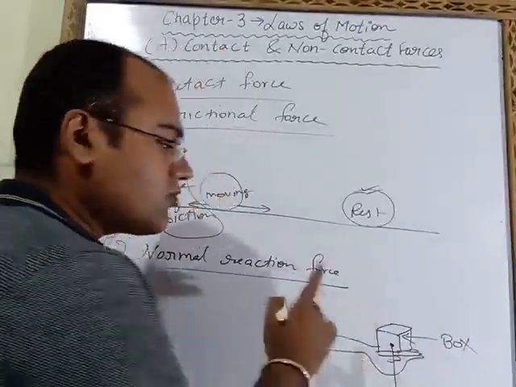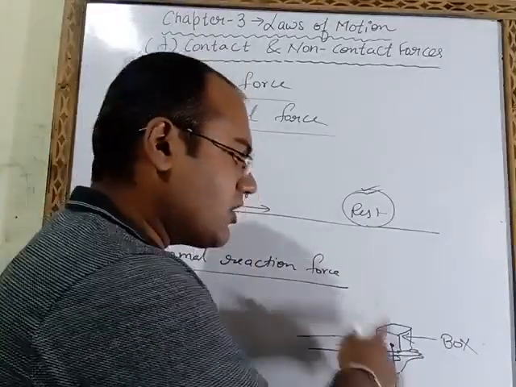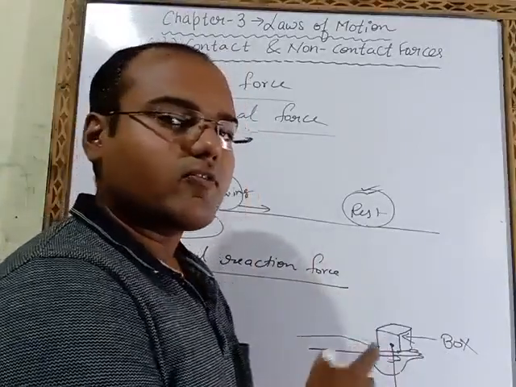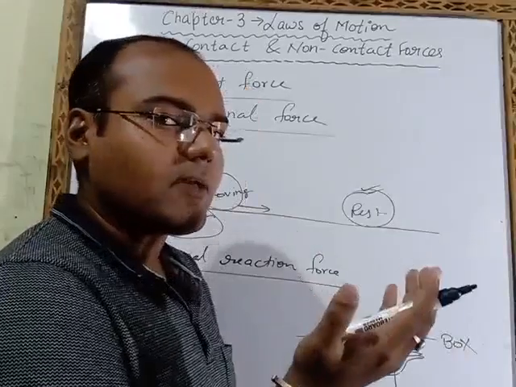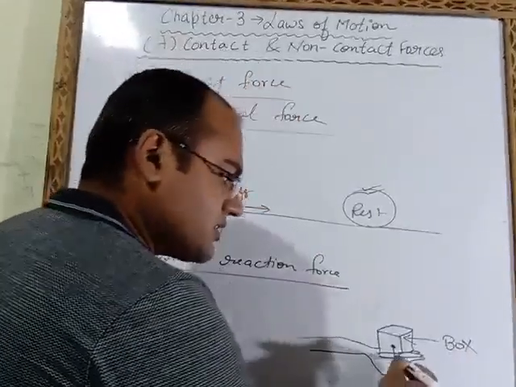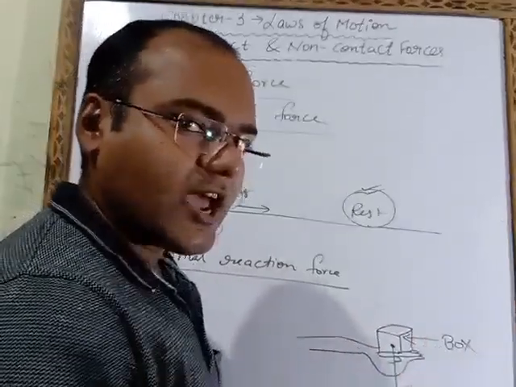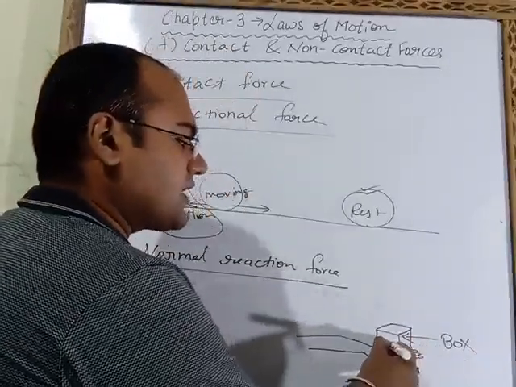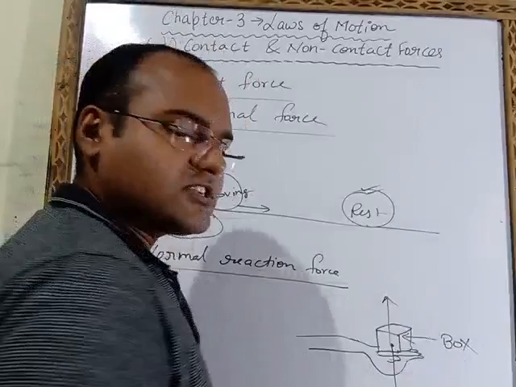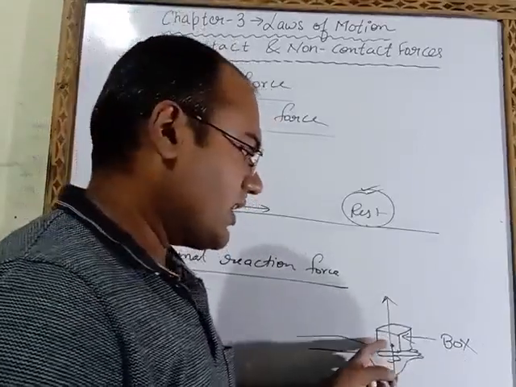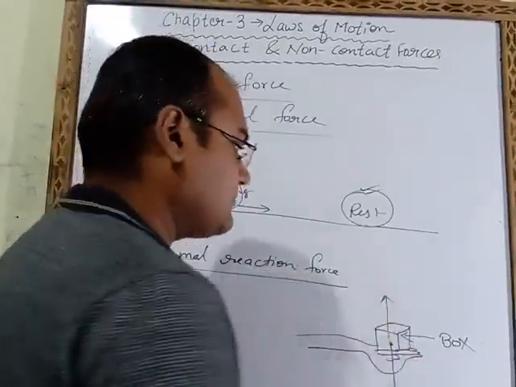But you will observe that this body will not move or fall down. Why does this happen? Because our hand, the surface on which this box is kept, will exert a force equal to its weight in the opposite direction.